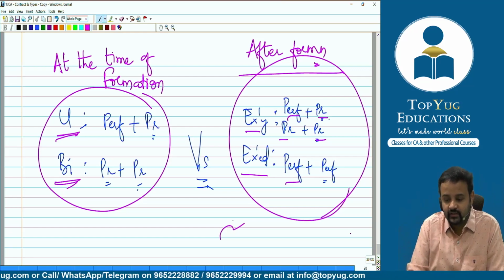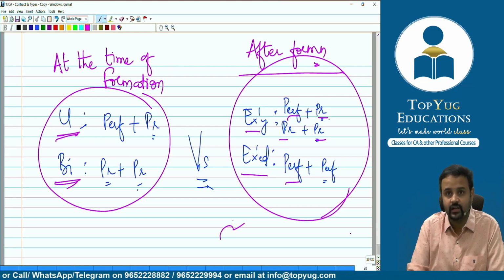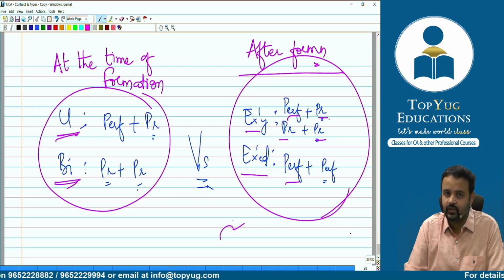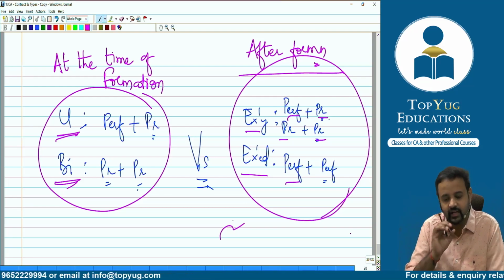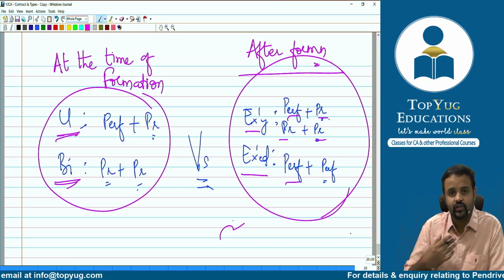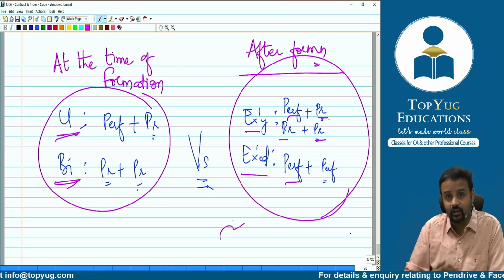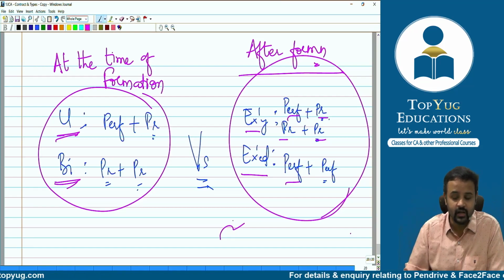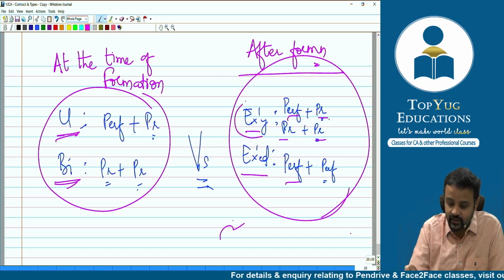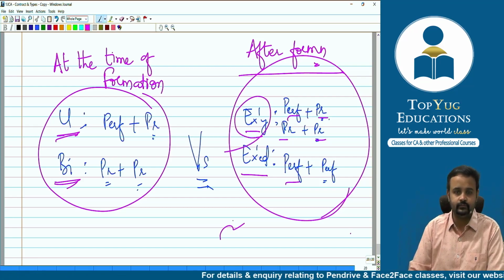Either of the parties or one of the parties is yet to perform, then it is called executory contract. But please add the words. Don't start like this. Say after formation of the contract, when either of the parties or one of the parties are yet to perform the contract, then it is called as executory contract.